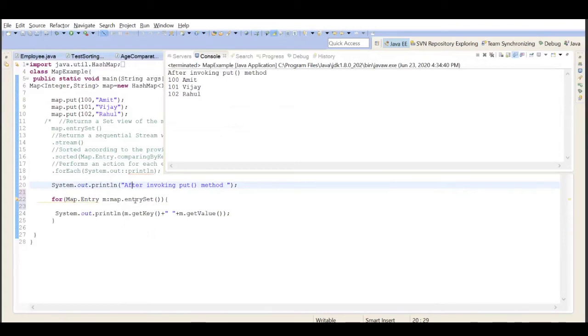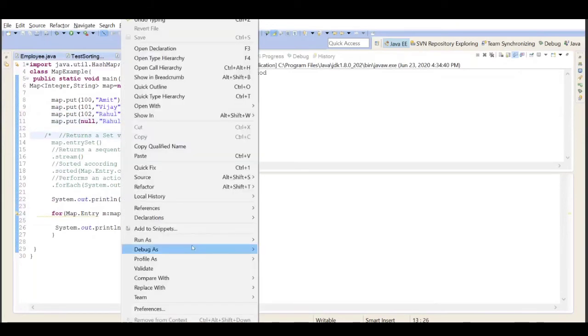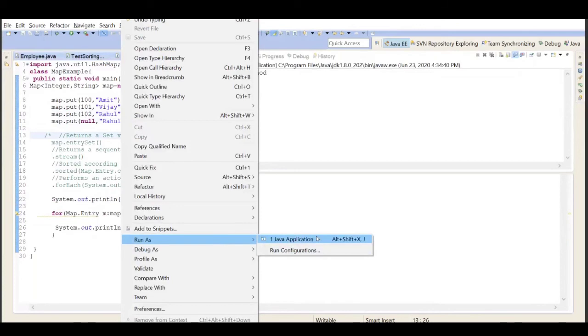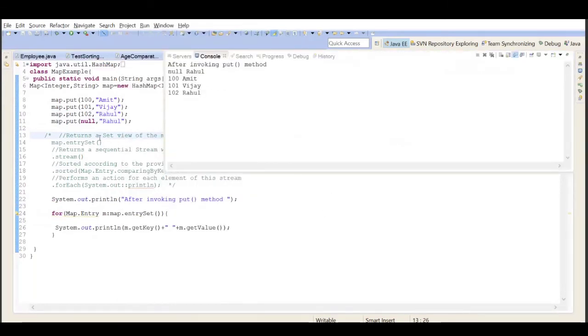As per the data, a map will allow you one null. Can a key be null? We'll see. Yes, it can be one null. Can it be multiple nulls?